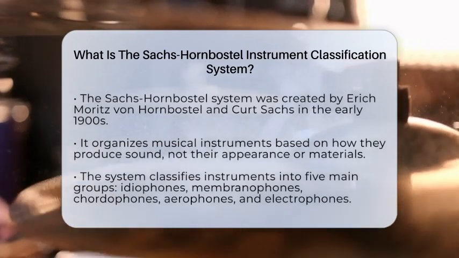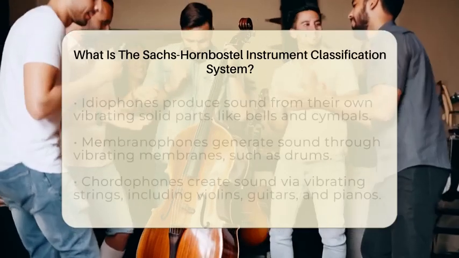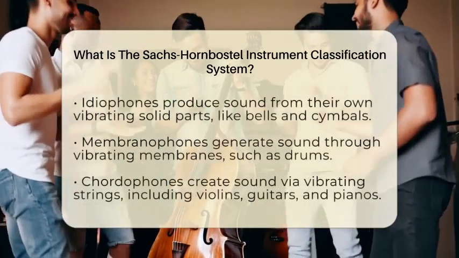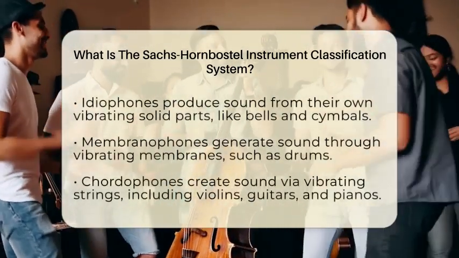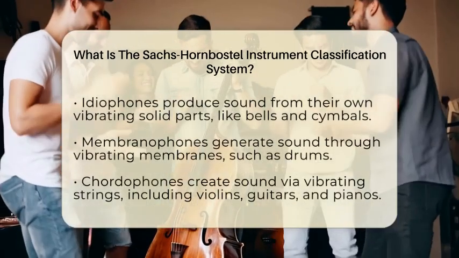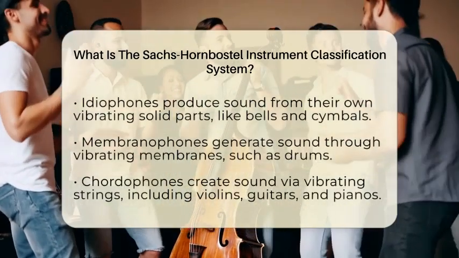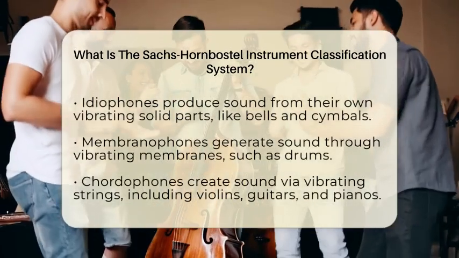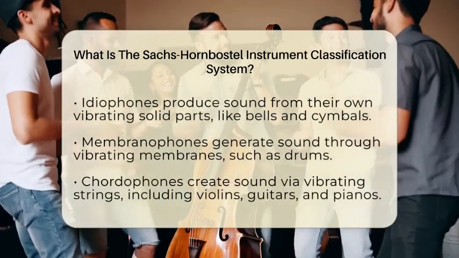The system divides all instruments into 5 big groups. The first is called idiophones. These are instruments that make sound when their own solid parts vibrate. Think of bells, cymbals, or xylophones. When you hit or shake them, they produce sound directly from their material.